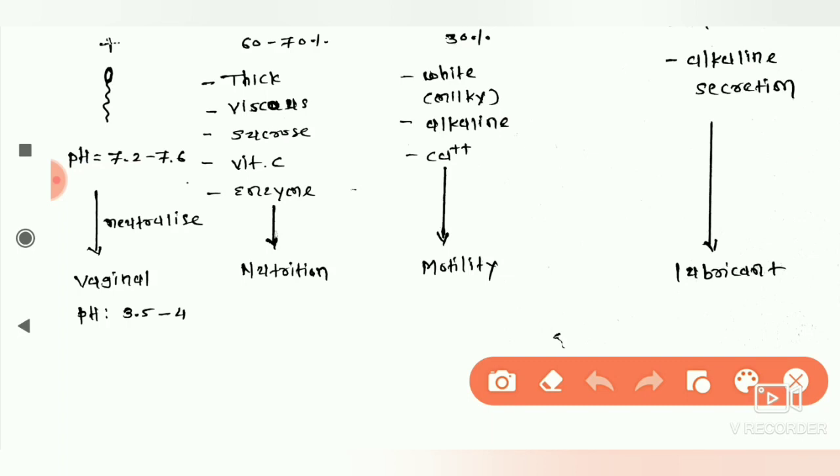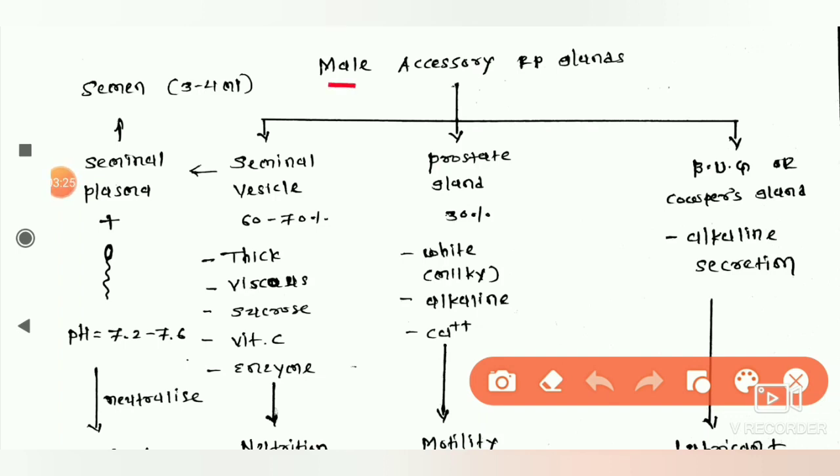This pH neutralizes the vaginal pH, which is acidic, 3.5 to 4. Vaginal pH in the female is slightly acidic. If sperm come in contact with this acidic pH, the sperm die. That's why the basic pH of semen neutralizes the acidic pH of the vagina and protects the sperm against acidity. So we complete here the male accessory reproductive glands.